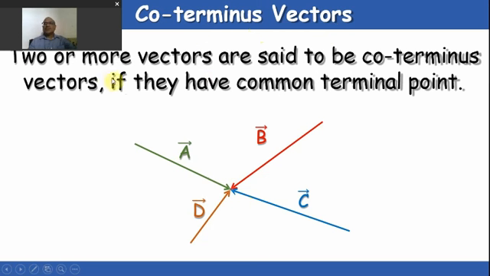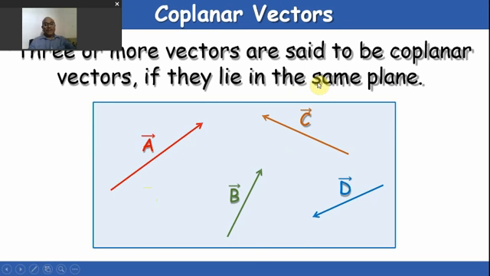Coterminous vectors. You can understand, if two or more vectors have a common terminal point, like we are having here, A, B, and C, D vectors are terminating at the same point, then we can say that these are coterminous vectors.